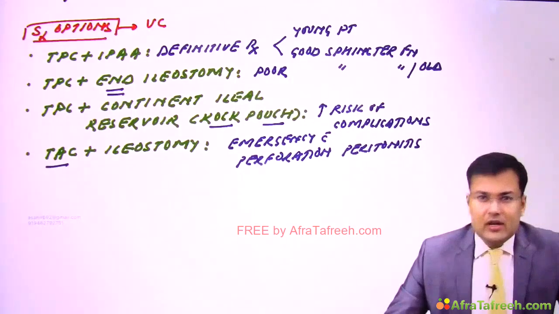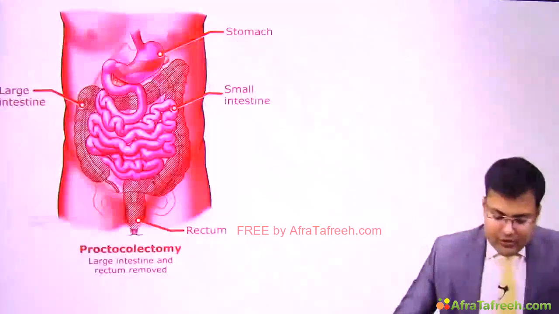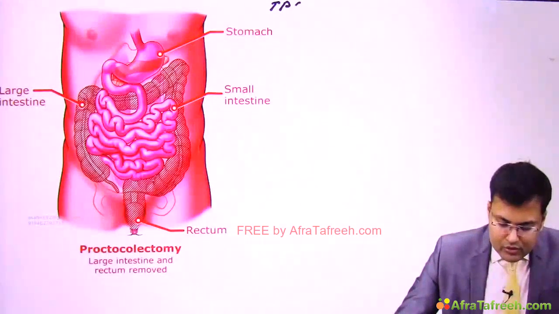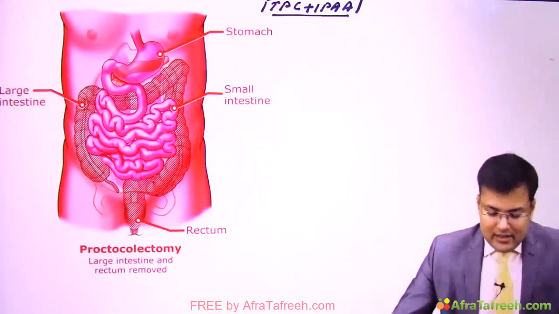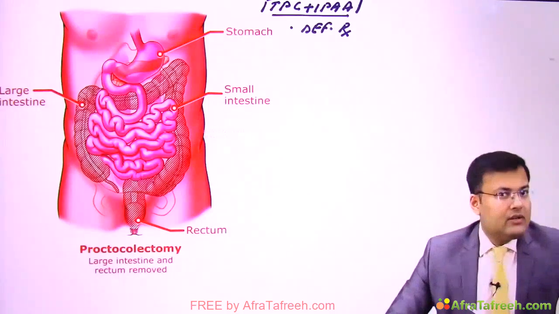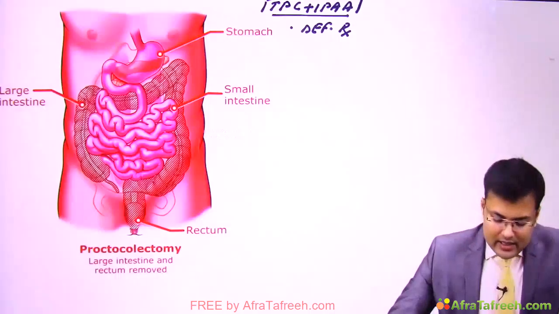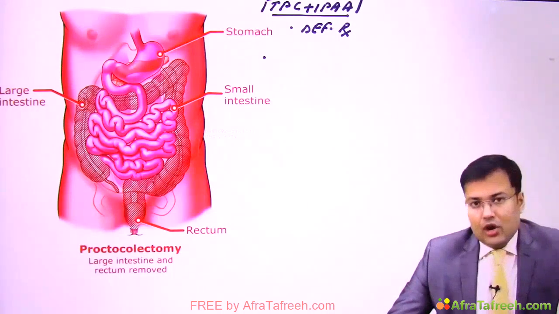First we are going to discuss total proctocolectomy plus ileal pouch anal anastomosis, and how we are going to perform it. We discussed that this is the definitive treatment of ulcerative colitis, and it is preferred in young patients because it's an extensive surgery, so the patient should tolerate the surgery.